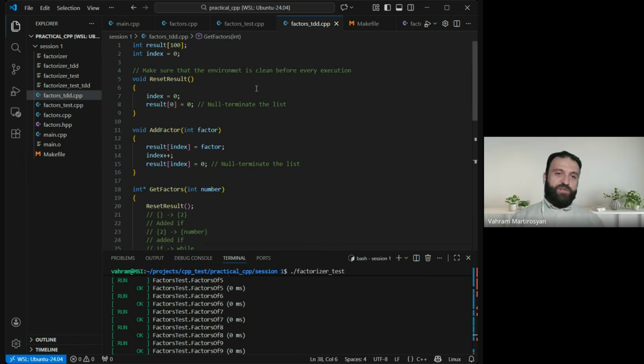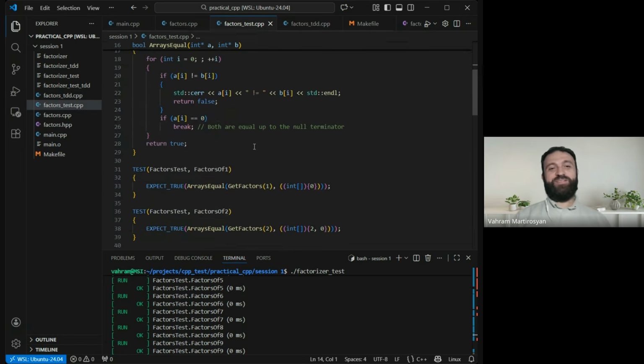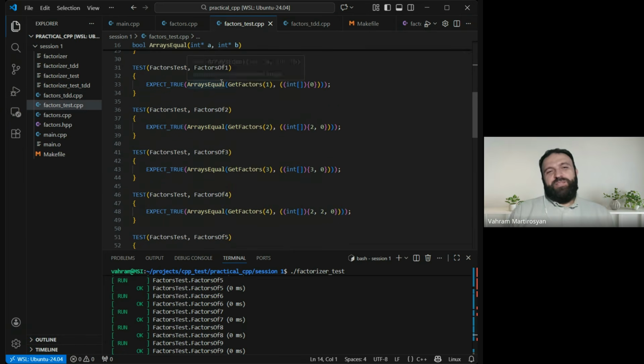So the testing-first approach gives better results, but usually programmers don't do that because of a couple of reasons. First, programmers are lazy, and second, you usually don't have all the requirements. It's hard to create tests first when you don't have requirements. We know what it means to factorize a number. We know the requirements.